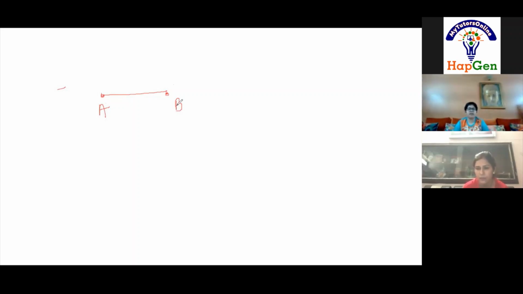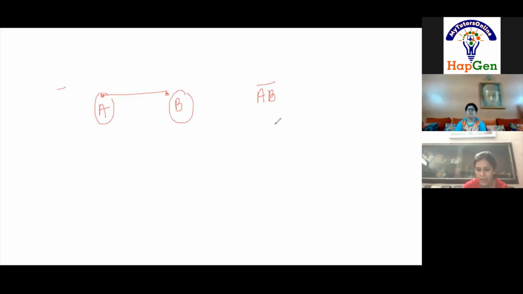Ma'am, this is a line segment because it has endpoints. Yes, it is a line segment because it has two endpoints. This is point A and this is point B. So now you are pretty much clear that a line segment has two endpoints, right? And you can measure it, isn't it? Yes, ma'am. Okay, how are you going to write a line segment? AB, ma'am, like this. This is how you denote a line segment.